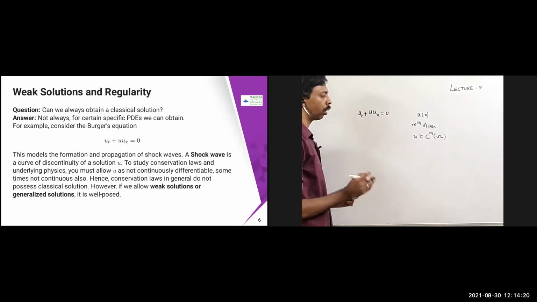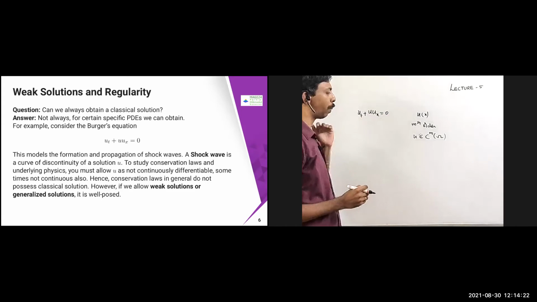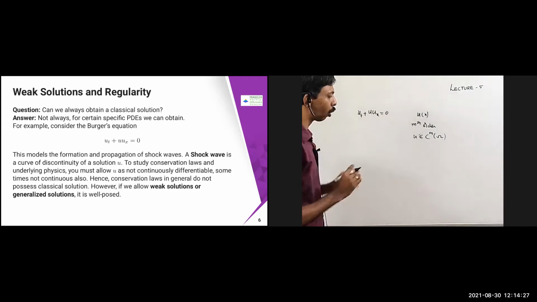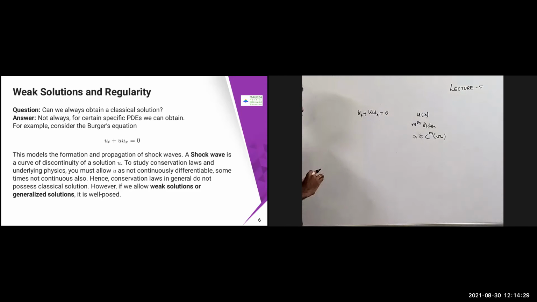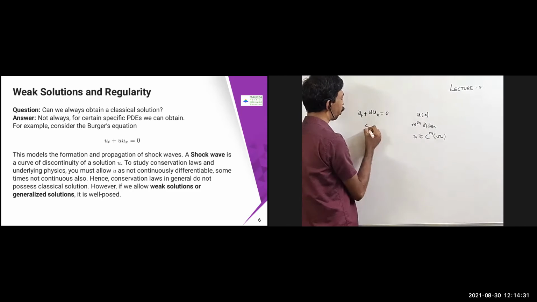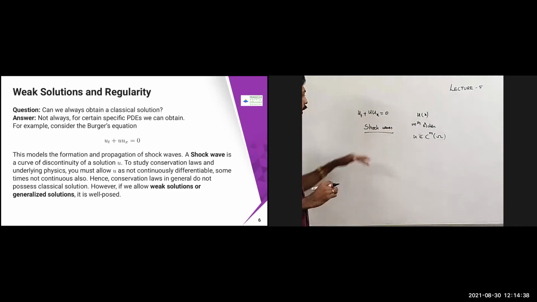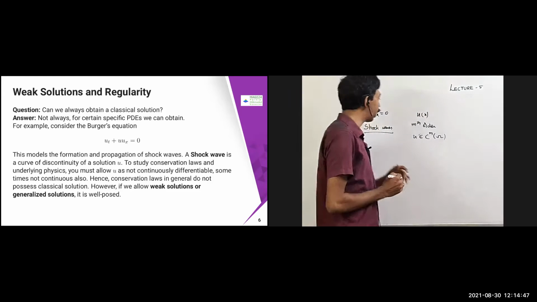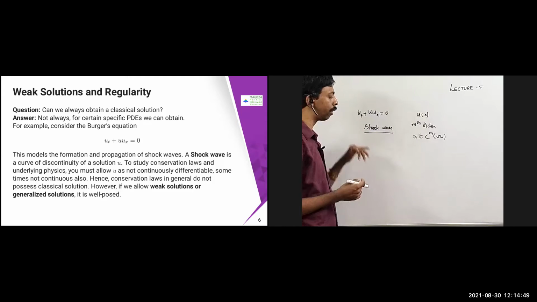It is not always possible; for certain specific PDEs you can obtain it. For example, consider Burgers' equation. What is going to happen for this problem? This is going to produce something called a shock wave problem. We'll see that at the end of the lecture. This is a discontinuity problem. The shock wave is nothing but a kind of discontinuity that is going to appear in the solution, meaning it is no longer continuous.